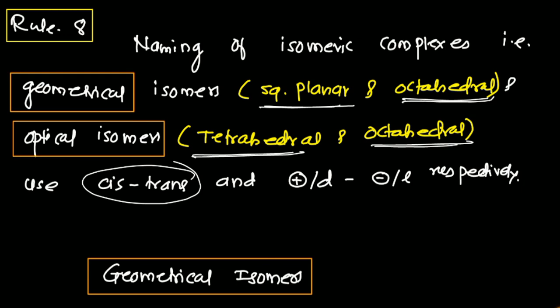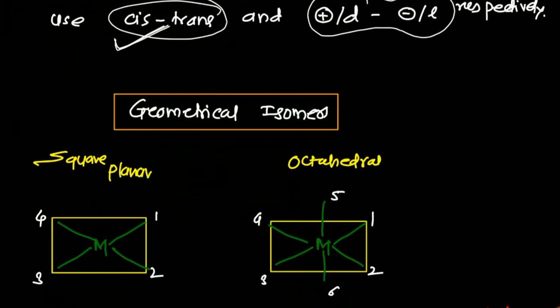If we have geometrical isomers, then I will use cis and trans. In organic chemistry we use E and Z nomenclature; similarly, in coordination compounds, whenever cis-trans isomers, that is geometrical isomers, are there, I will preferentially use cis and trans. Whenever optical isomers are there, I will use D and L, or minus and plus, for the notation.